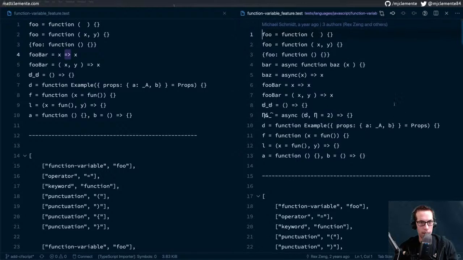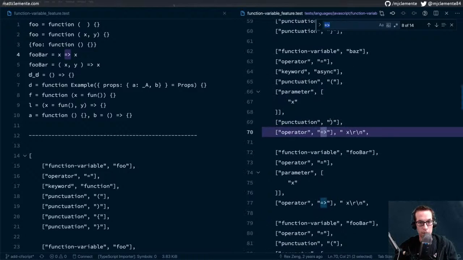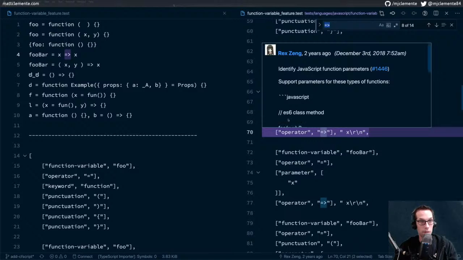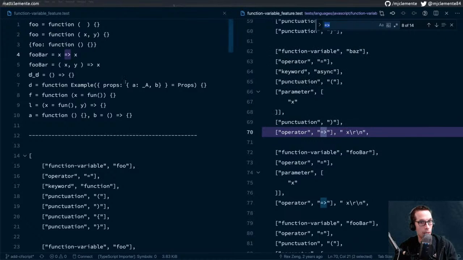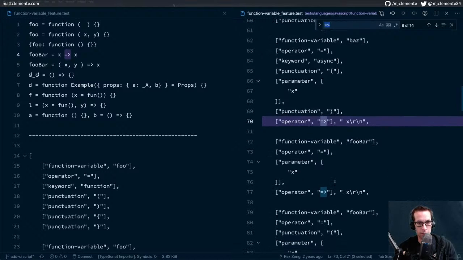So in their stream, what does this end up being? Because it gets captured. Oh, it's captured as an operator. Interesting. Okay, so this is matching what I believe the JavaScript one does. Even though this is the arrow function operator, I guess it is an operator. It's just short function syntax.